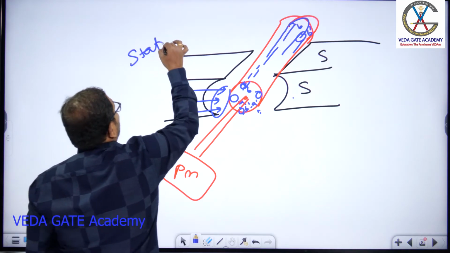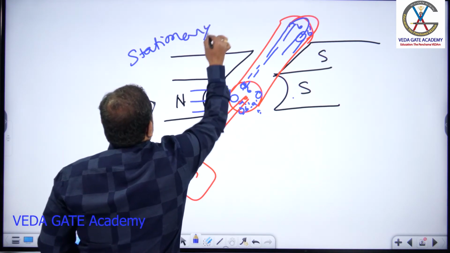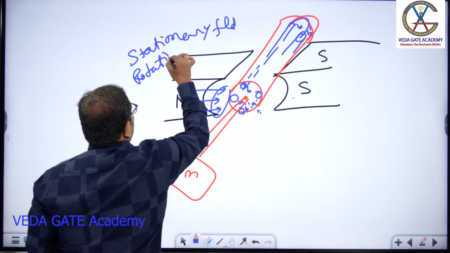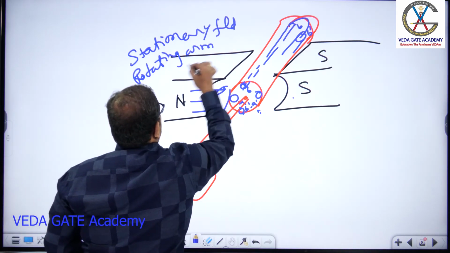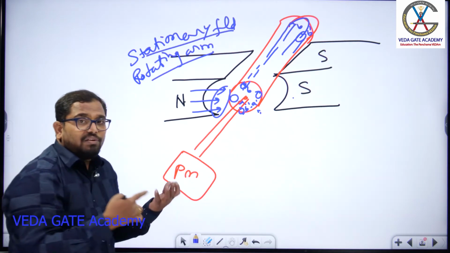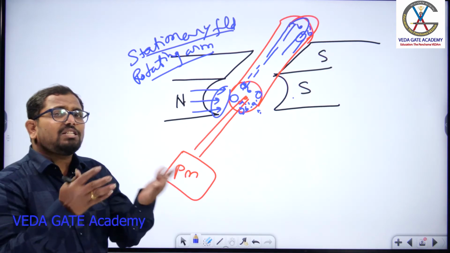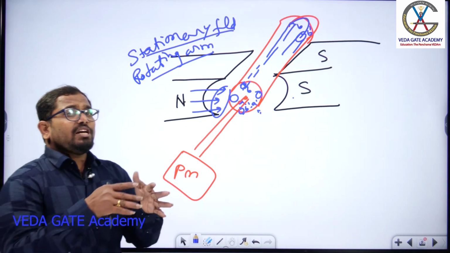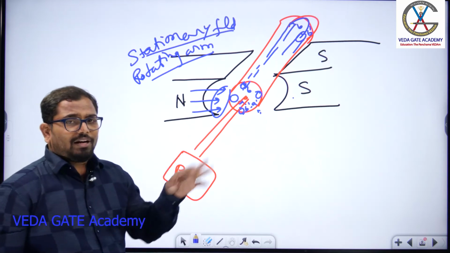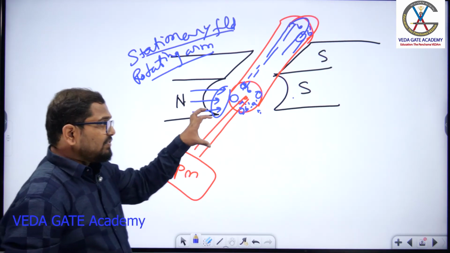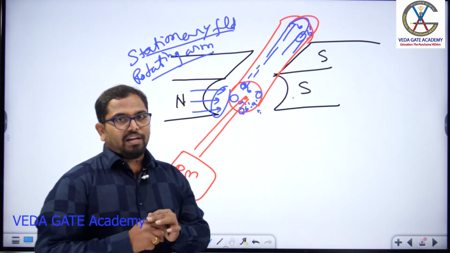This is called a stationary field and rotating armature configuration. Okay, this is called a stationary field rotating armature. Whatever may be the type of system, whether it is stationary field rotating armature or stationary armature rotating field, whatever may be the type of configuration, we will get the induced EMF because of the relative space variation.